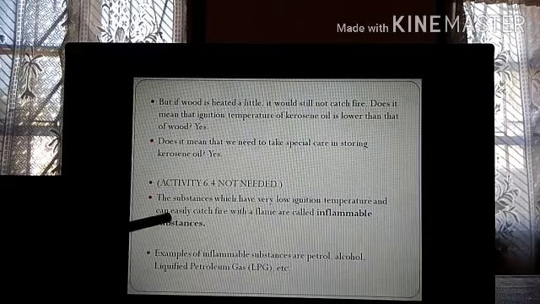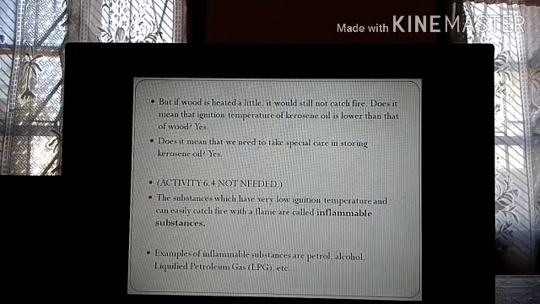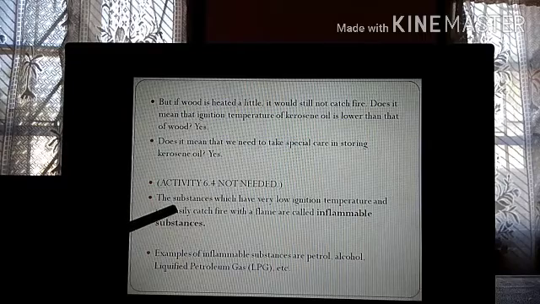Examples are petrol and alcohol. In deodorants, why is it written highly inflammable? Because deodorants contain alcohol, and alcohol is highly inflammable. LPG, liquefied petroleum gas, is also highly inflammable. That is why it burns easily and you use it for cooking. Because it is highly inflammable, it burns very easily with a flame. Got it? Inflammable means they can catch fire with a flame.